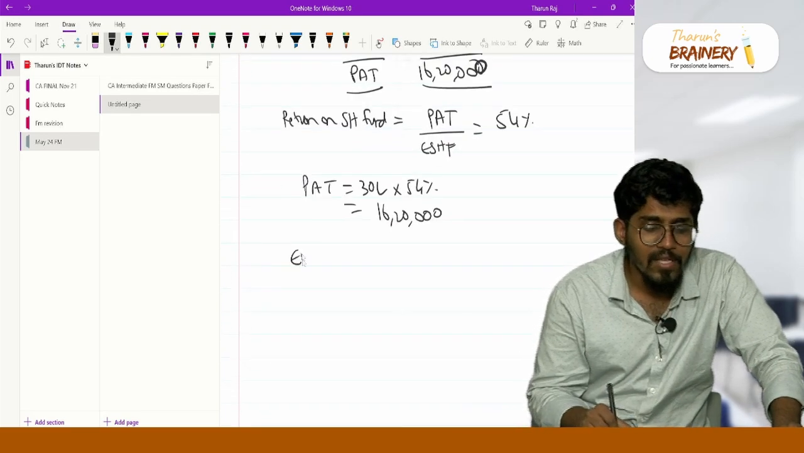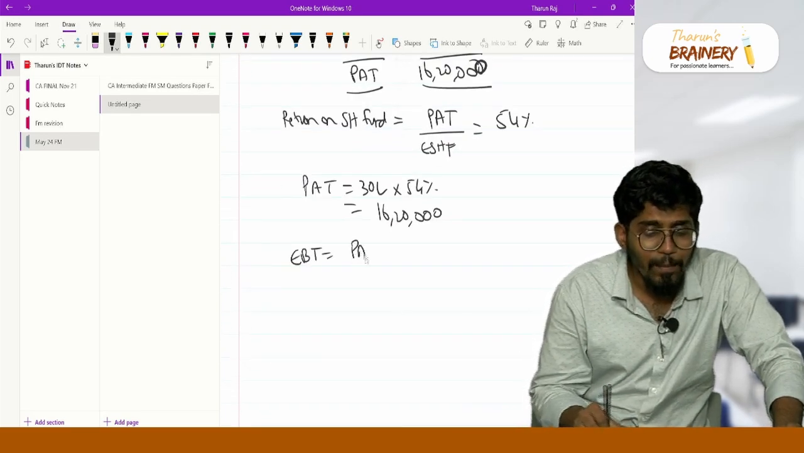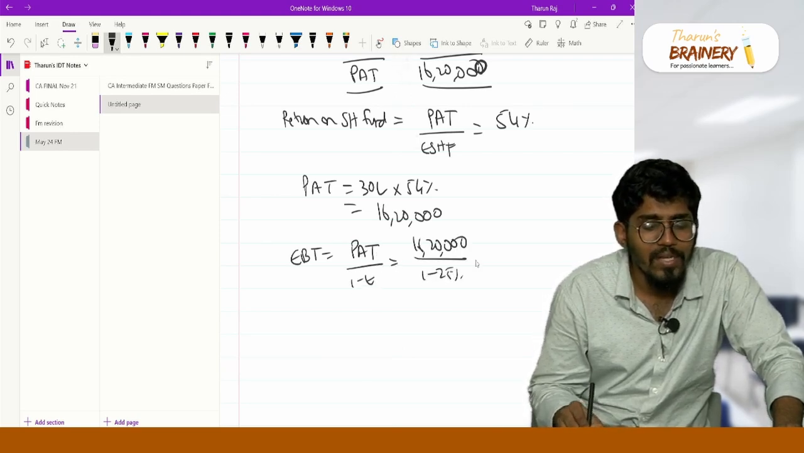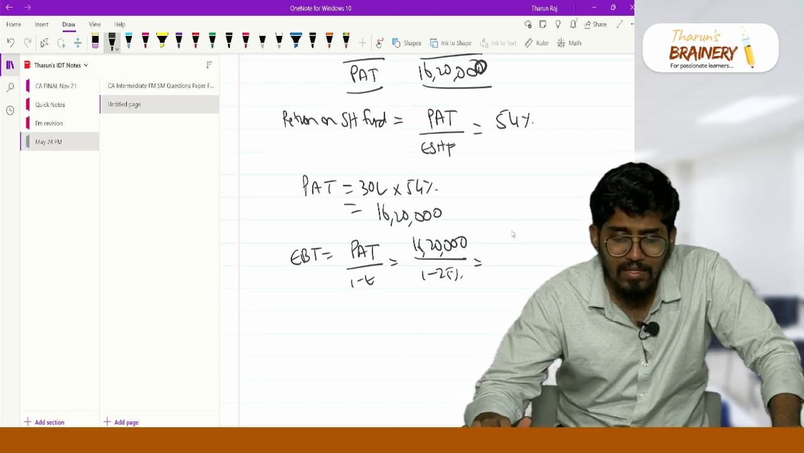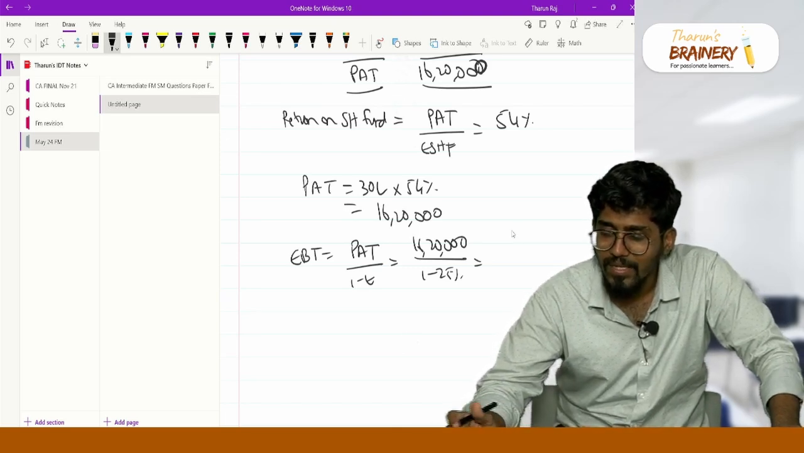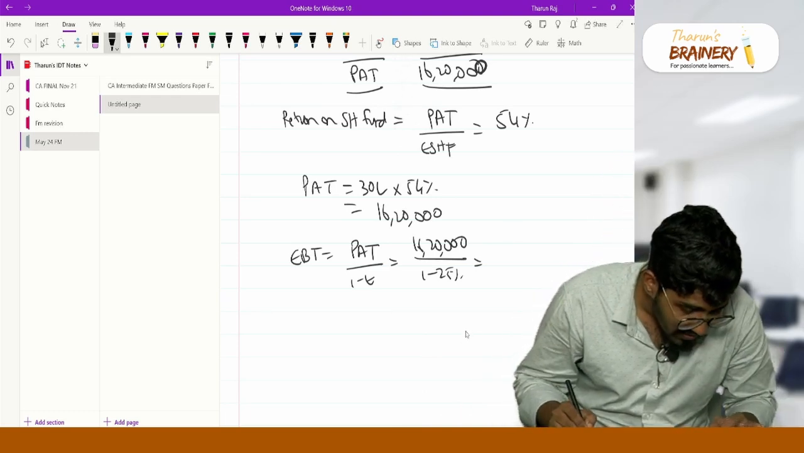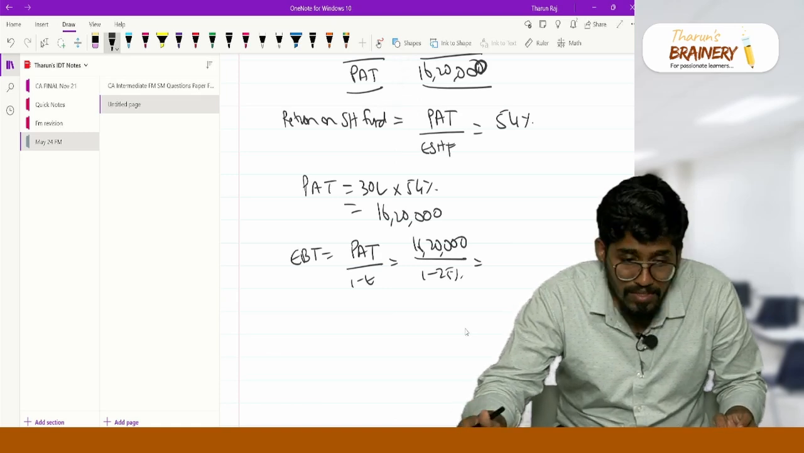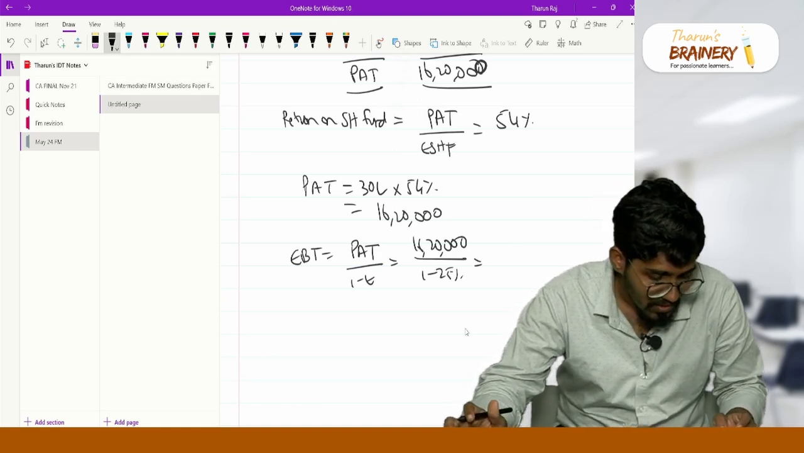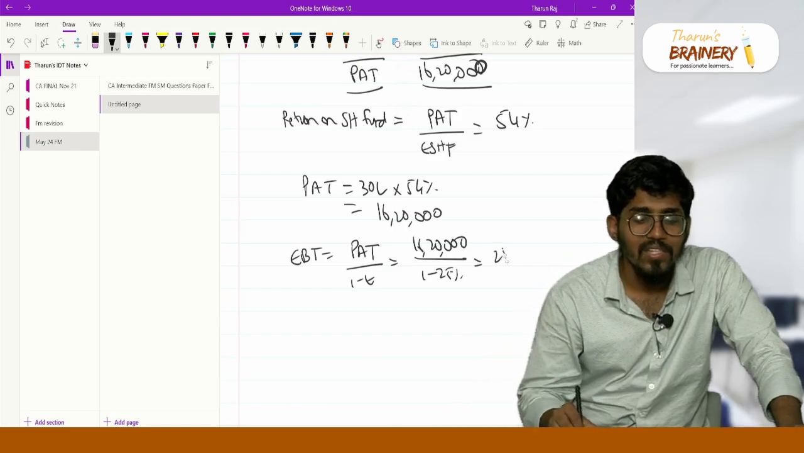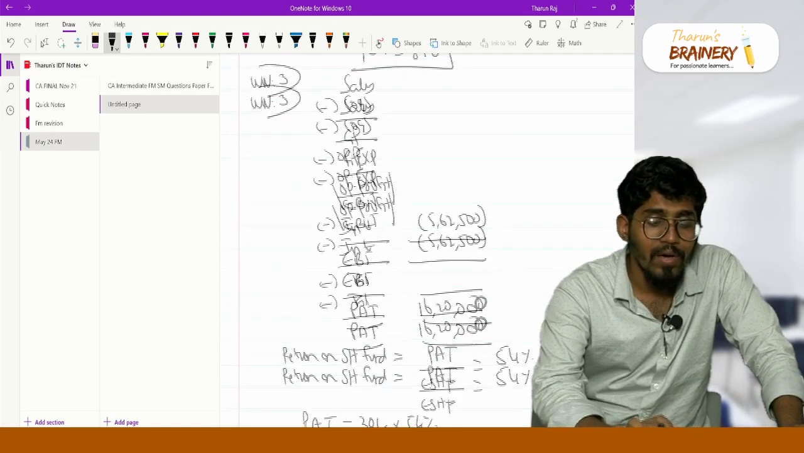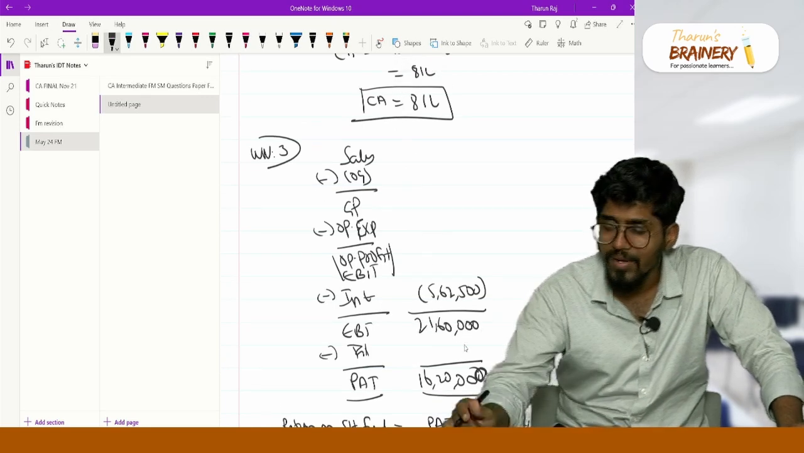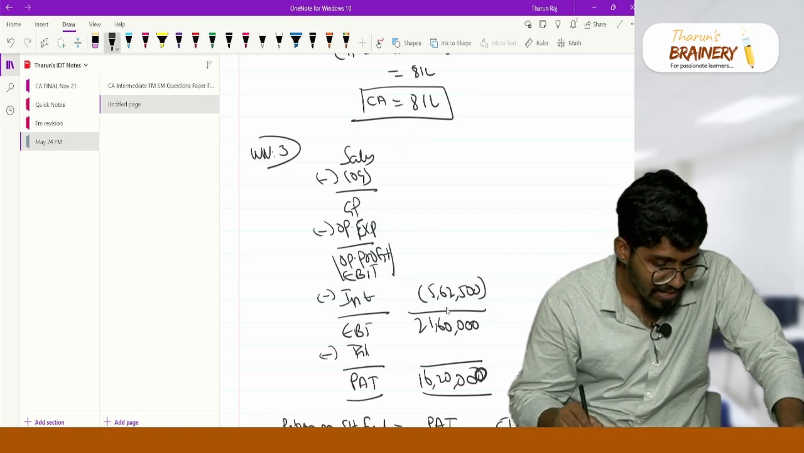What is before tax? Earnings before tax is equal to PAT divided by 1 minus T, which is 16 lakh 20,000 divided by 1 minus 25 percentage. So 16 lakh 20,000 divided by 75 percentage, you are getting 21 lakh 60,000. So earnings before tax is 21 lakh 60,000. Then what is tax? That is 25 percentage, which is 5 lakh 40,000.